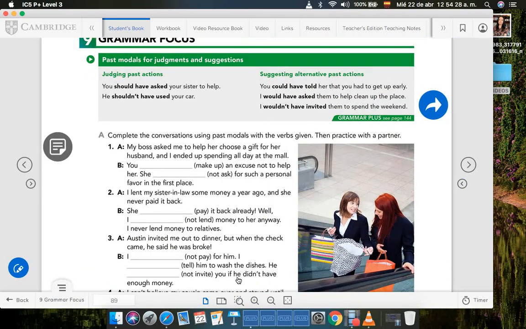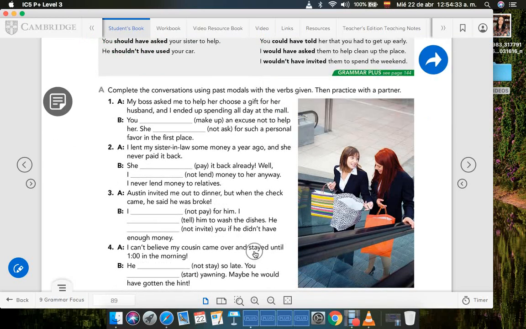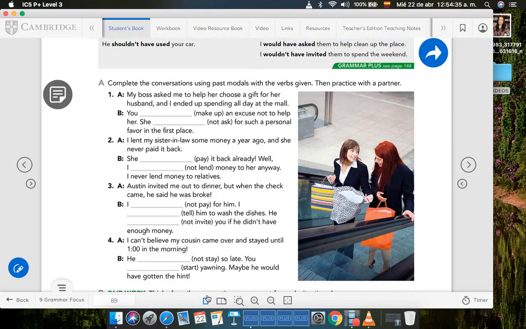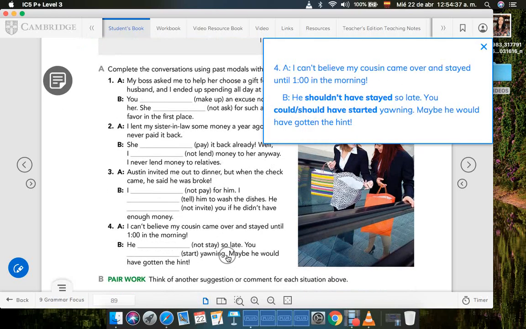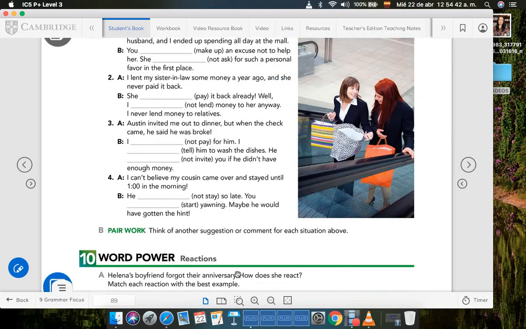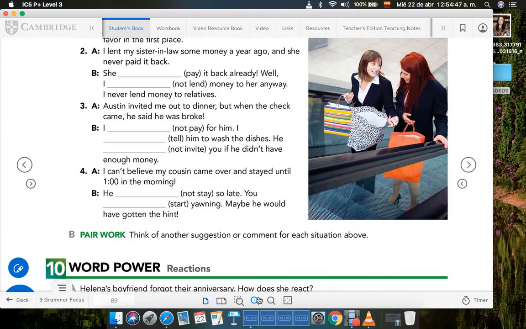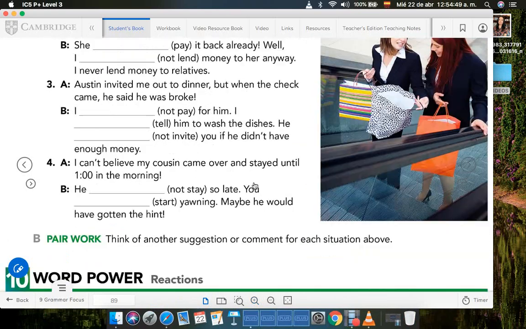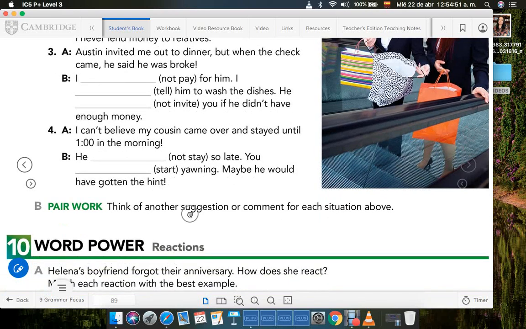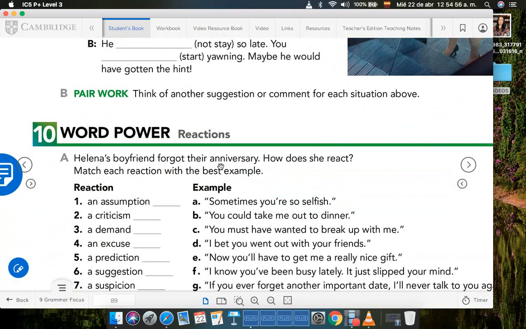Okay, let me just put the screen a little bit higher so you can see. Oh, it opens the window. So you can see right there on word power reactions. Okay, let me just get it a little bit closer so you can look at it better. We're going to work on reactions. Elena's boyfriend forgot their anniversary. How does she react? Match each reaction with the best example.